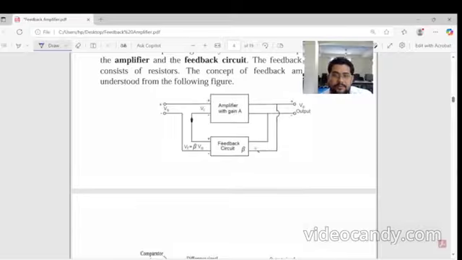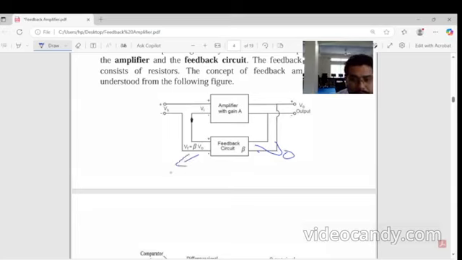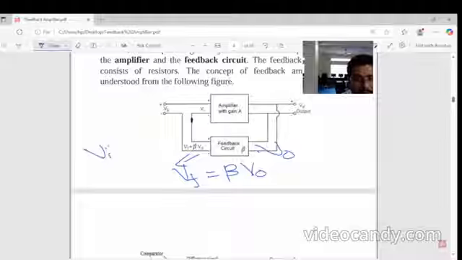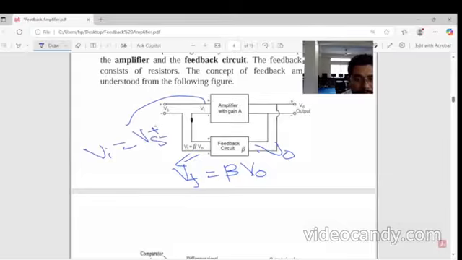Suppose this is the output V0. When V0 is multiplied by beta, Vf is nothing but beta into V0. Then Vi is the input here. Vi is decided as Vs plus or minus Vf.